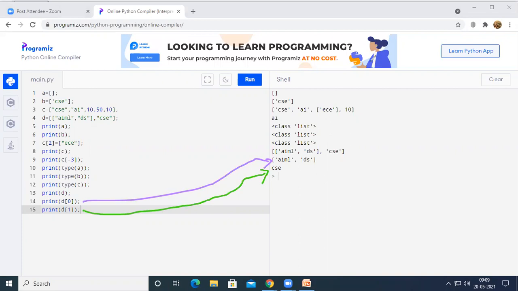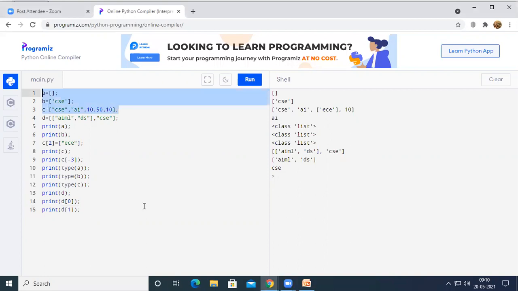So let us check how the elements inside a multi-dimension list will be stored in the memory location. Till now, we have seen that a single dimension list is stored with the index 0 to n-1, right?